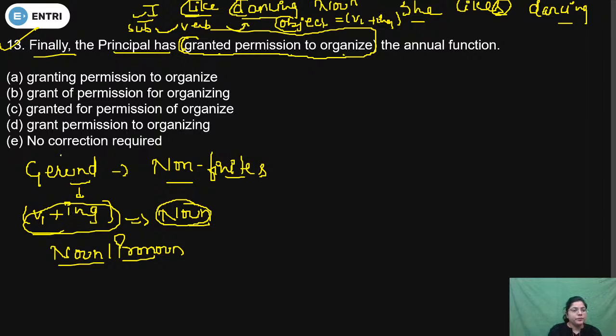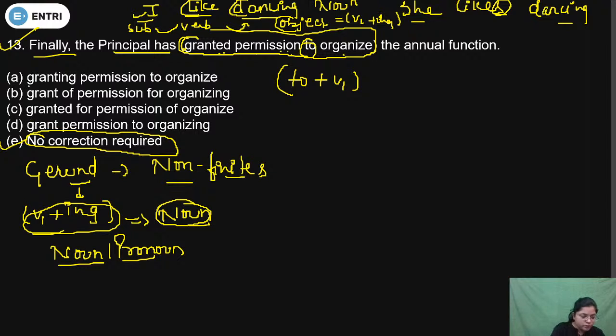Okay, E. Yes. After granted permission, to will be used, and whenever to will be used, after that we will use the first form of the verb. So the bracket part is given in the correct form. In that case, we will choose the correct answer option E. No correction required, because this part is already given in a correct form. So the correct answer option is E.